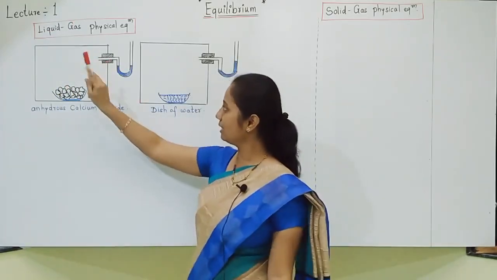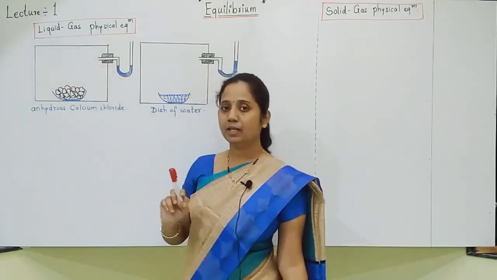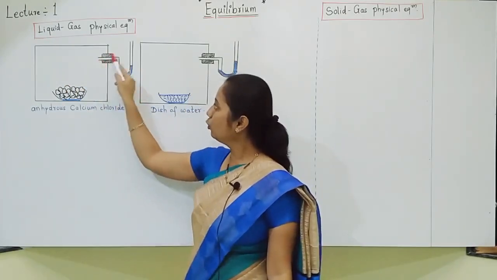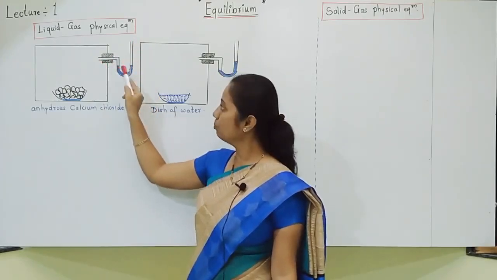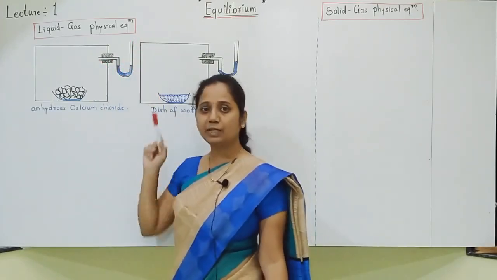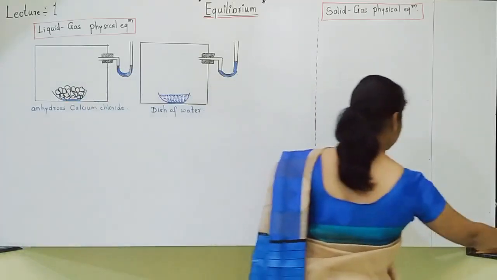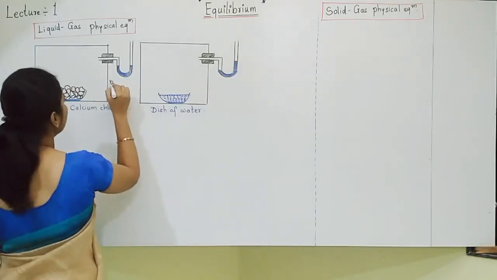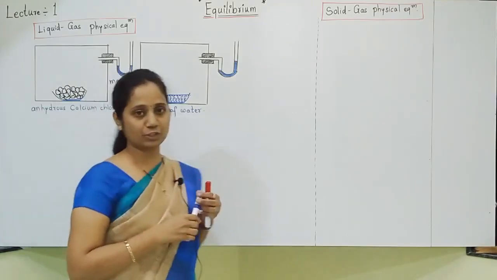See here, one experiment is done. Take a transparent box. To this transparent box, a U-tube should be attached. In this U-tube, mercury is filled, so it is called a manometer. Students, you will know that a manometer is used to measure pressure.